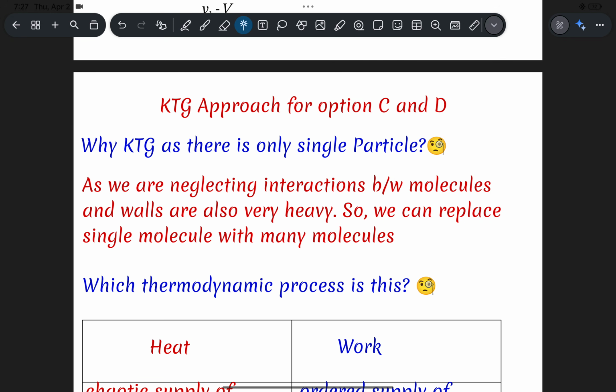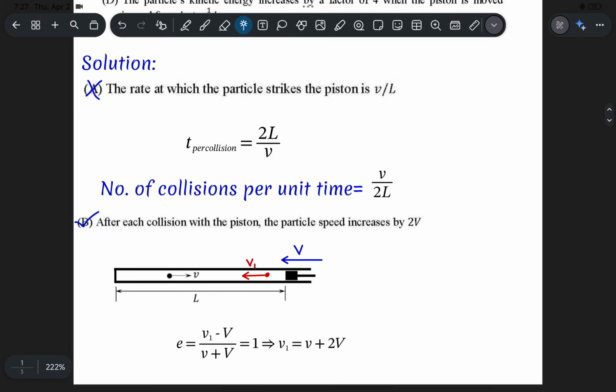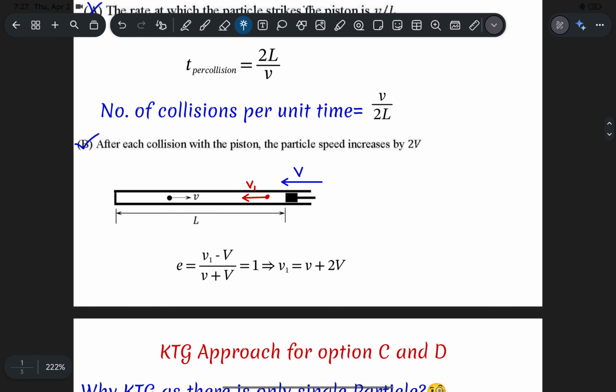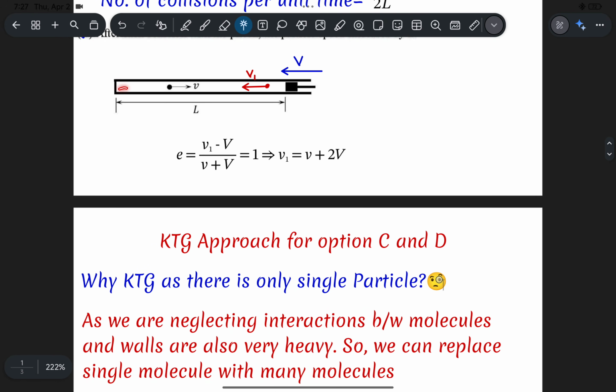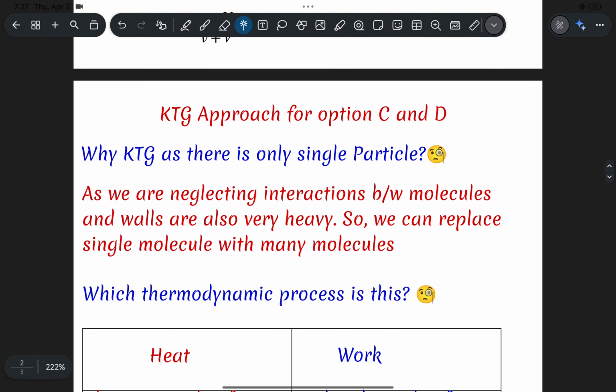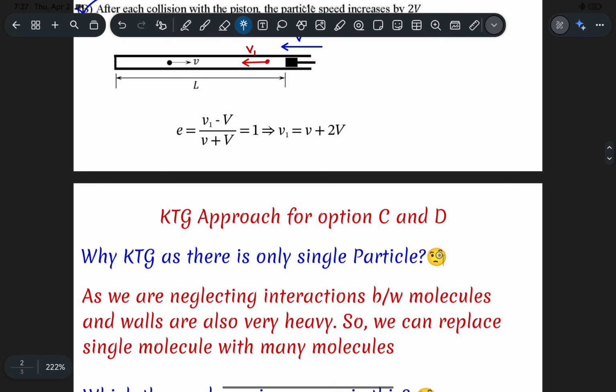But instead of many particles, a single particle is there. So I can easily tell, even if I replace the single particle with many particles here, the answers are not going to change, because anyway the walls are heavy, and in between them there is no interaction. So velocities won't change much, or else you can tell average speeds are going to remain mostly the same. So you can just replace this with many particles which are moving with speed v, and you can apply your KTG concept here. And when you are using the KTG process, we have to decide which kind of process is happening here.